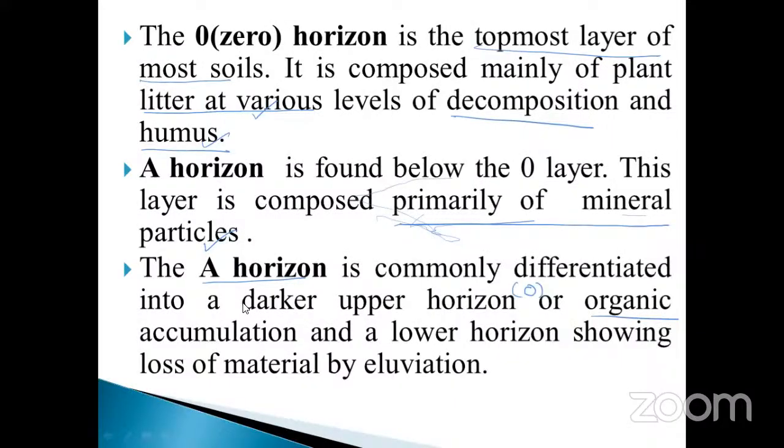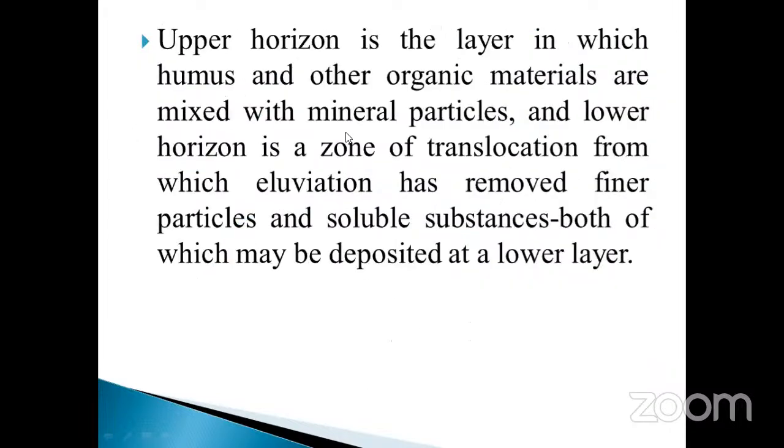In the lower horizon, the horizon shows loss of material by elevation. What is the next one? The upper horizon is the layer in which the humus and other organic material are mixed with the mineral particles, and the lower horizon is a zone of translocation from which elevation has removed fine particles and soluble substances, both of which may be deposited at a lower layer.